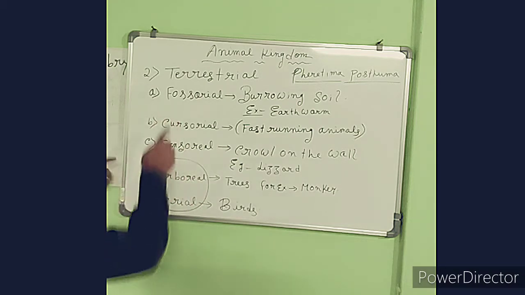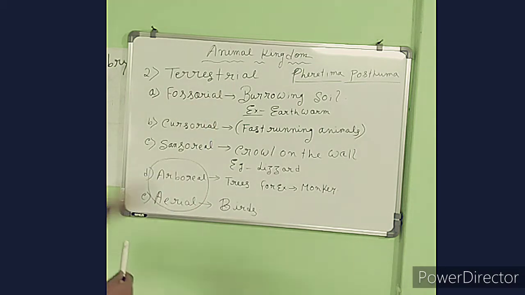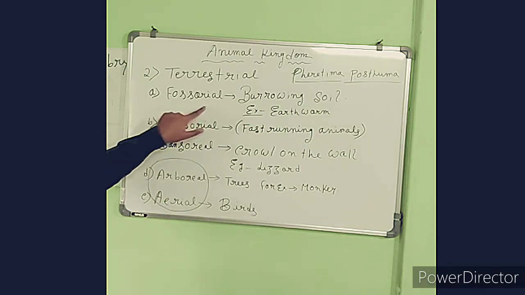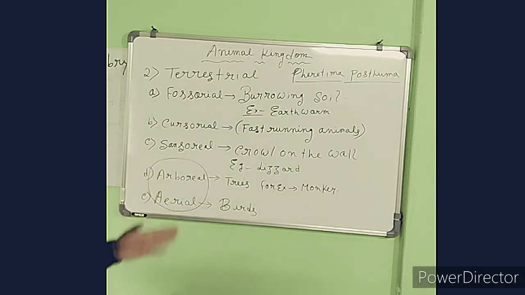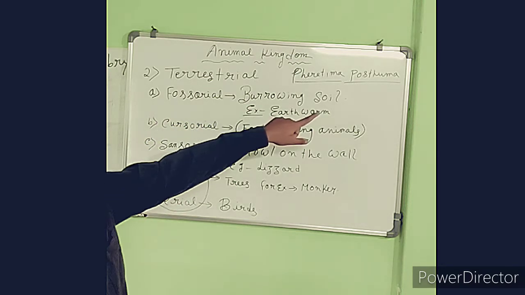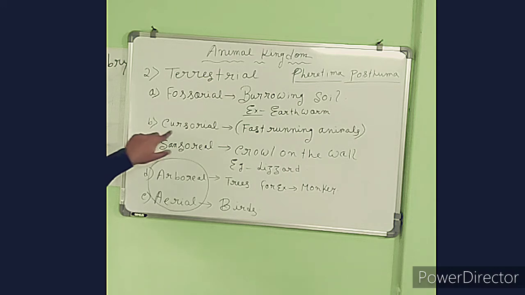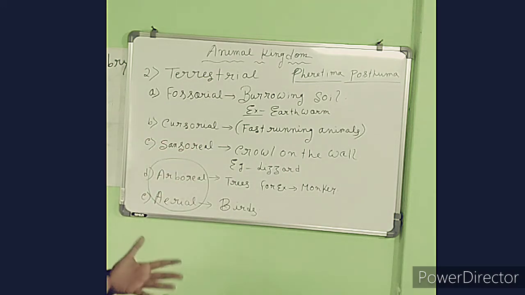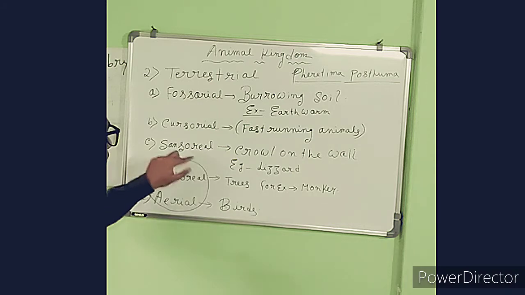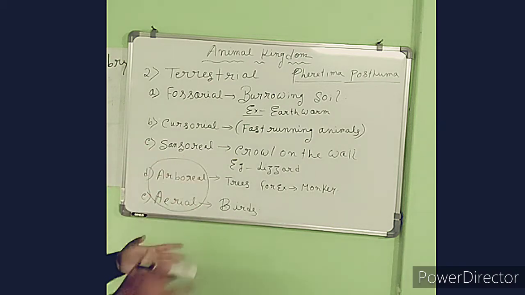So you can see in the terrestrial habitat there are also many different types of habitat. The fossorial animals live in the soil. The cursorial animals are the fast running animals, for example horse. Scansorial animals crawl on the wall, for example lizard.